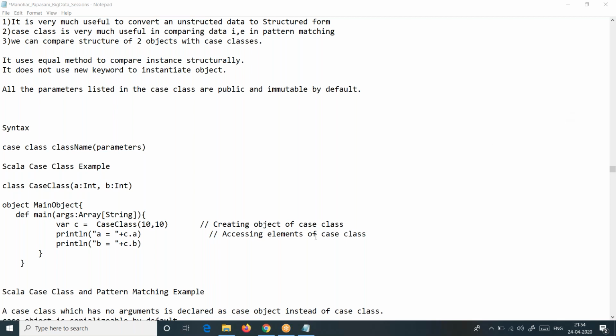Public. In a class, I am asking in a class, not in a case class. If it is a regular class, what is the visibility? What is it? So everybody is saying public, but we have a very detailed discussion.